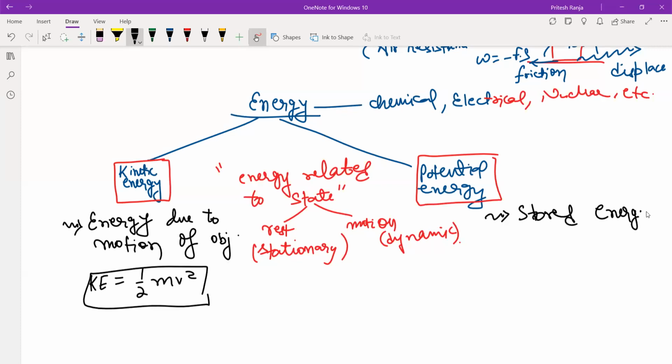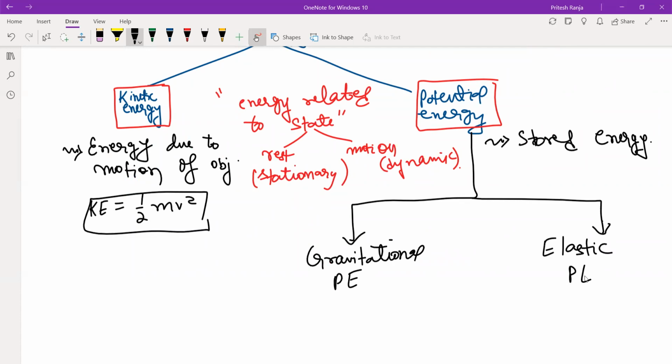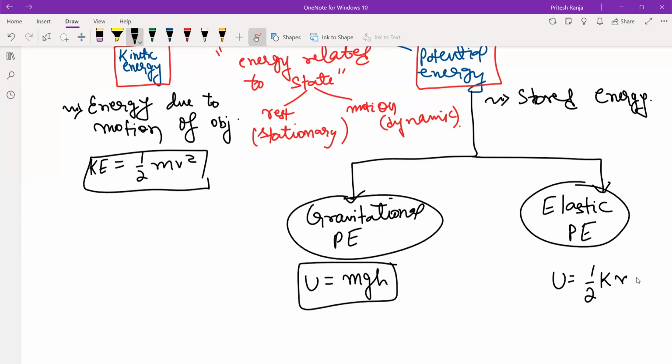Whatever energy is stored, that is potential energy. So here we have two forms of potential energy actually. In earlier classes, we have seen just one form. Which form? Gravitational potential energy. But here we will also see elastic potential energy. So what was gravitational potential energy? U is equal to mgh, everyone must know. Elastic potential energy is half k x square. You do not need to focus on this, just write the notes for now. We are going to have a separate study about elasticity.